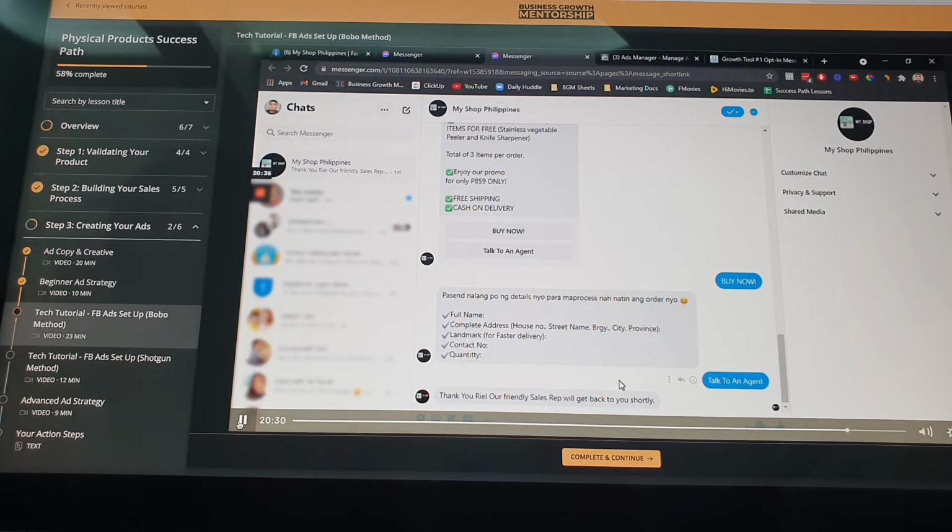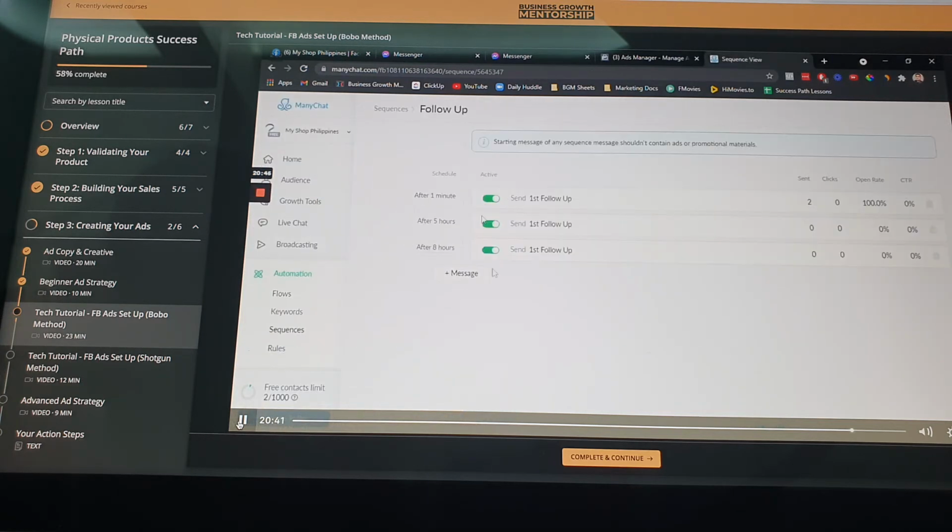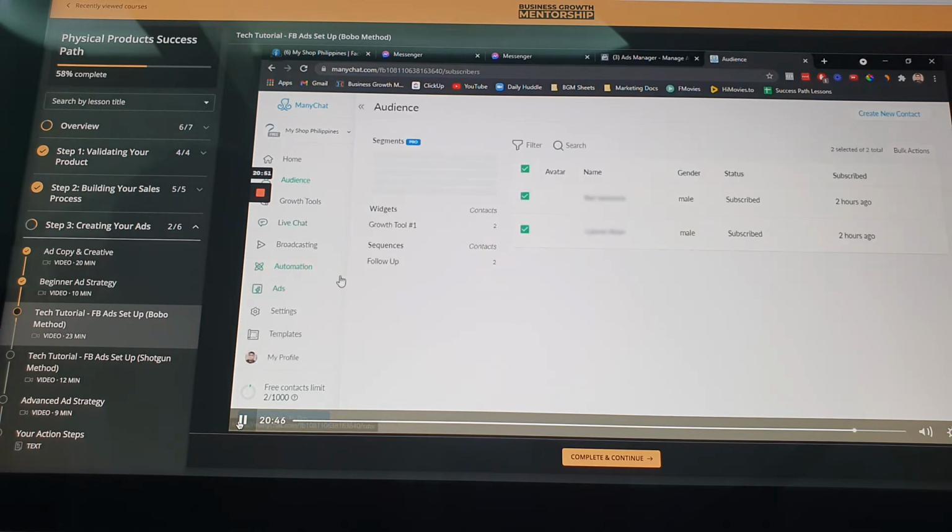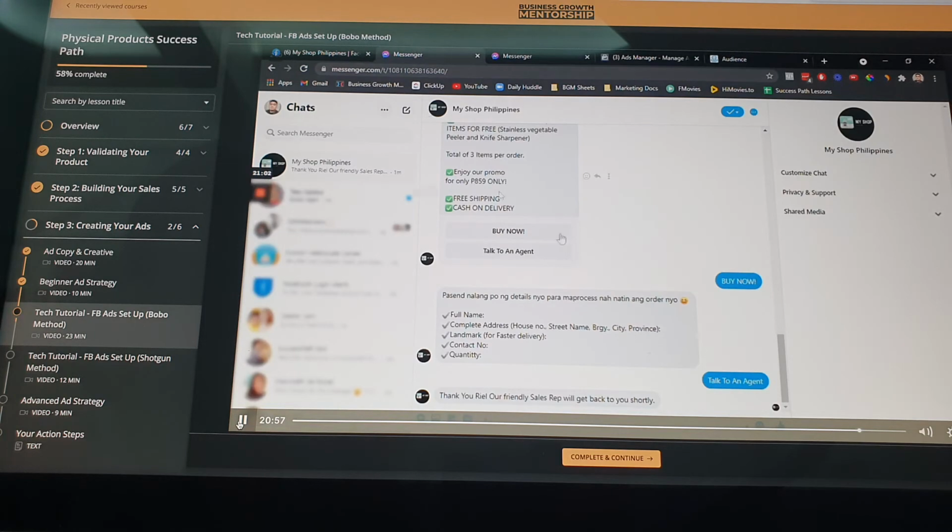So we combine the automation, and then shortly our follow-up, because we were able to establish a sequence that we can use to follow up with them once they become subscribers. As you see, the contact became a subscriber from the time my sequence fired. So that's it. And then to publish this, yeah.